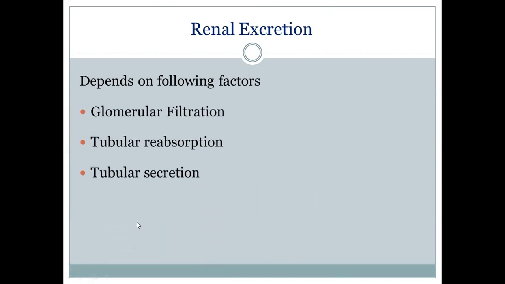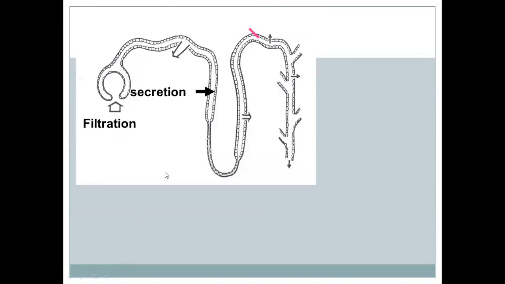So the excretion of drugs by the renal route depends on three steps, that is glomerular filtration, tubular reabsorption, and tubular secretion. So this is the figure which is showing filtration. Already you know filtration is occurring from the glomerular apparatus, and then you can see the reabsorption occurring in the distal tubule, and secretion is mainly occurring in the proximal convoluted tubule.